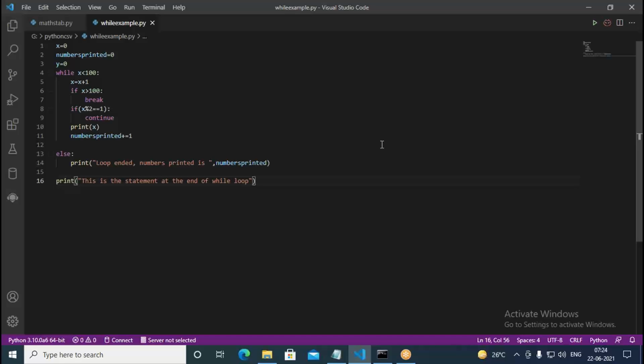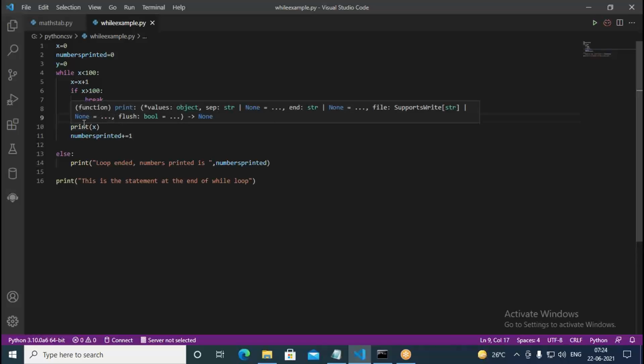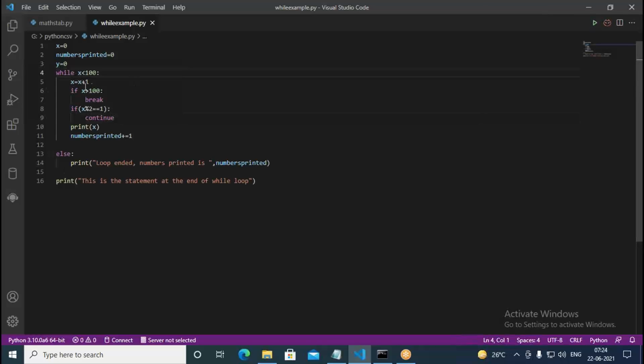So like this, we can use the break as well as continue also. Here, how do we use continue? Upon meeting this condition, if x % 2 is 1, that means if it's an odd number, we continue. So whenever it's continuing, where does it go? Again it goes to this part. What is the x value here? So initially, say this is 2.